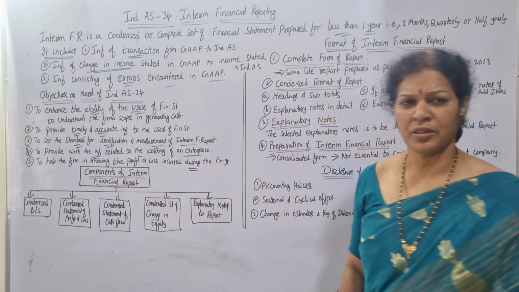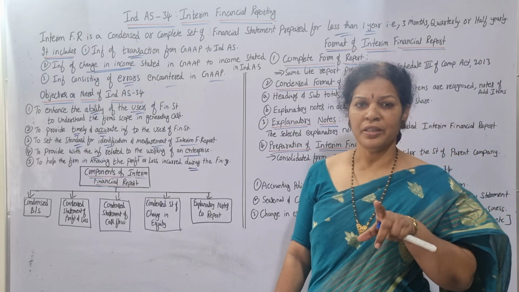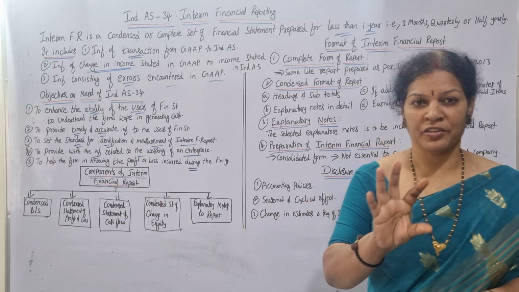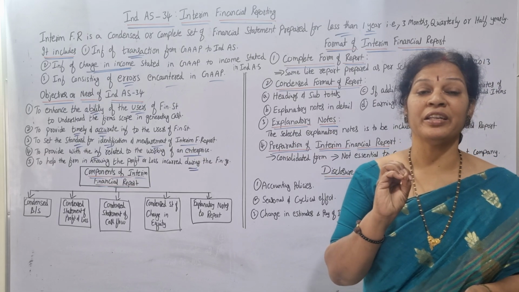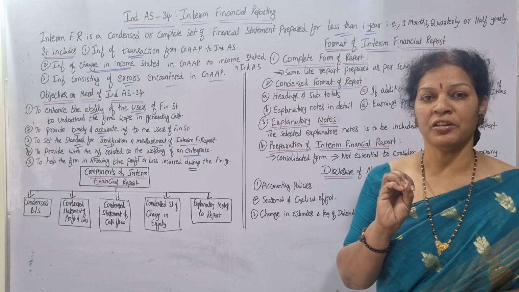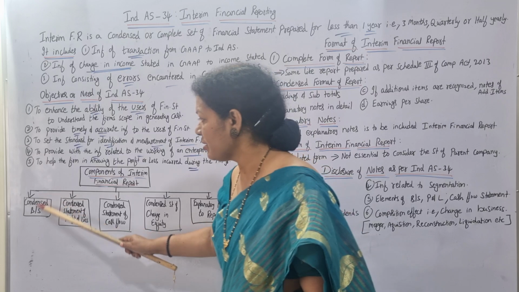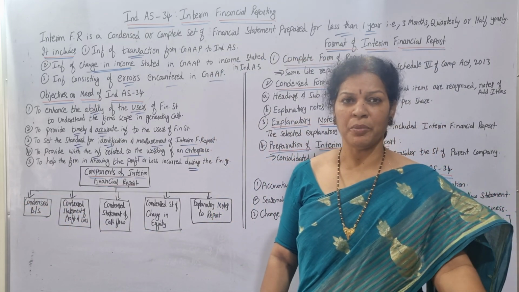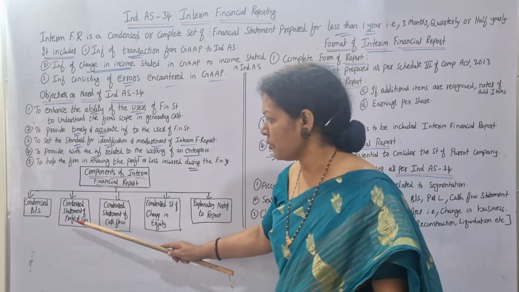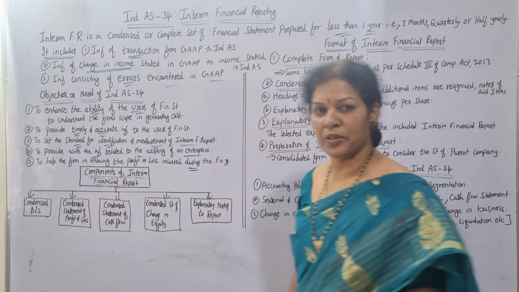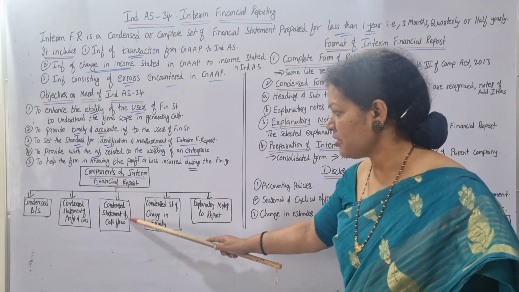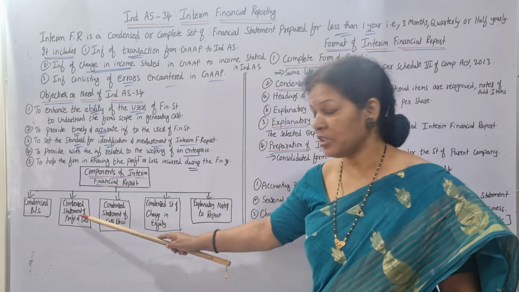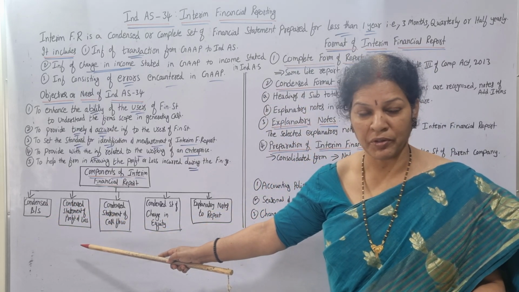Now, components. What should be there in the interim financial reporting? Mainly 5 items are included in the interim financial reporting. One is the condensed balance sheet, the normal balance sheet, and also the condensed statement of profit and loss, which is nothing but profit and loss.